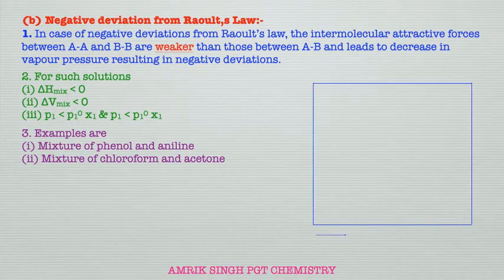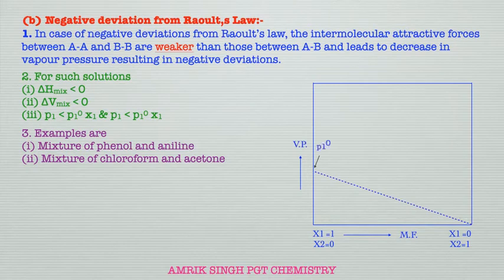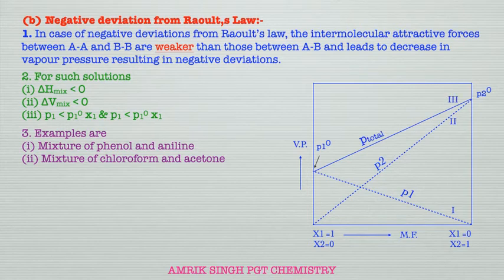As shown in the diagram, first we are showing the ideal behavior for P1, the ideal behavior for P2, and for the solution, ideal behavior curves 1, 2, 3. Now negative deviation, the graph is moving downward, and the blinking red line shows the negative deviation from Raoult's law. And azeotropes.